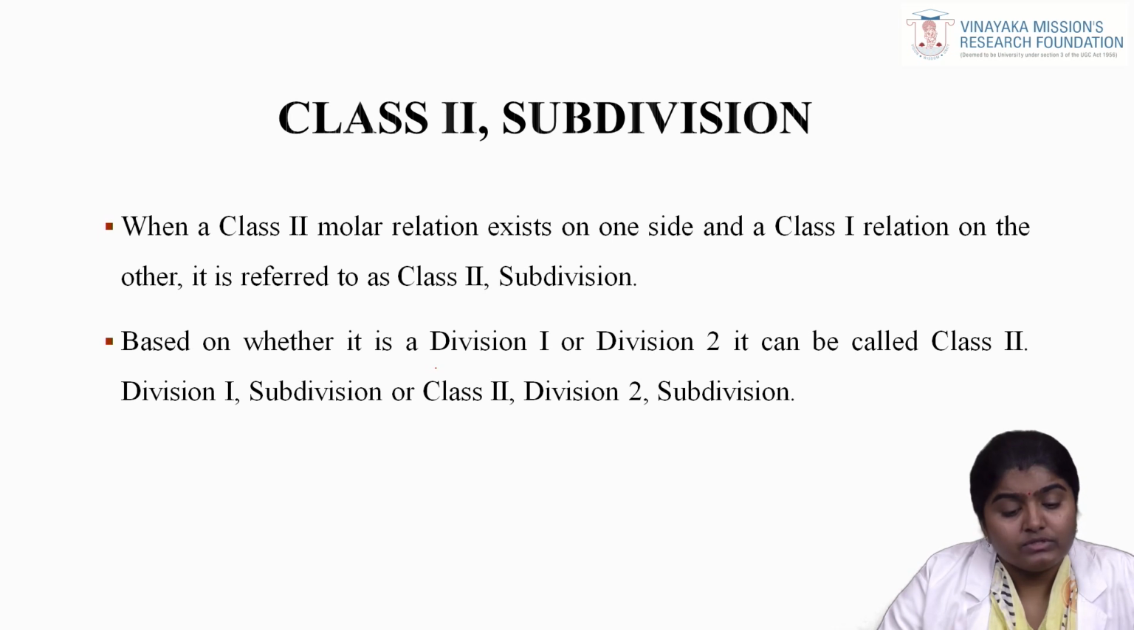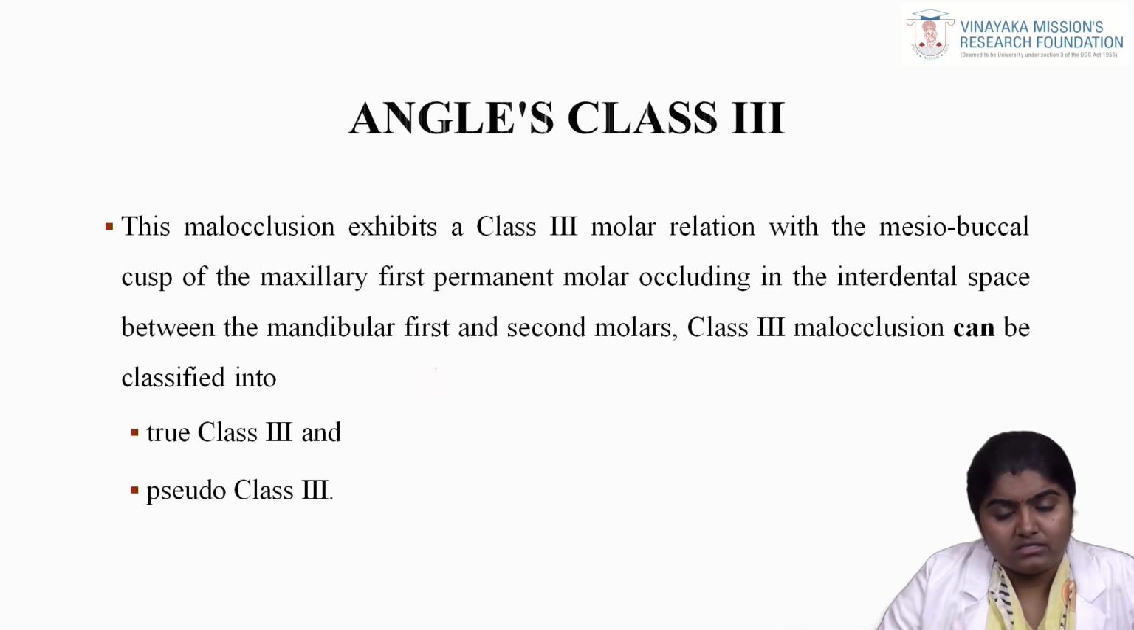Also you have to note that when a class 2 molar relation exists on one side and a class 1 relation on the other, it is referred to as class 2 subdivision. And also, based on whether it is division 1 or division 2, it can be called class 2 division 1 subdivision or class 2 division 2 subdivision. This ends the class 2 Angle's classification.